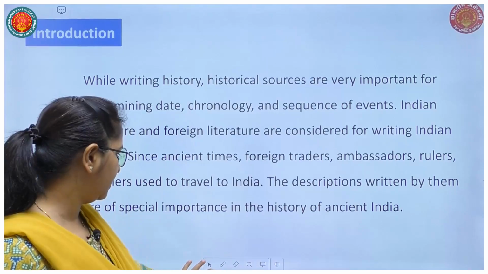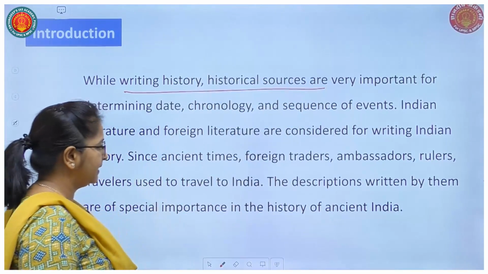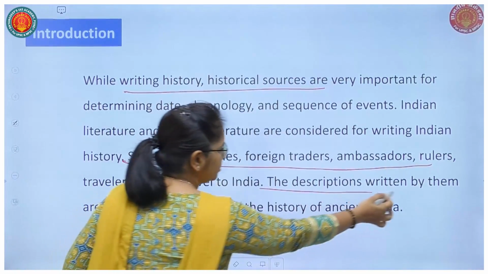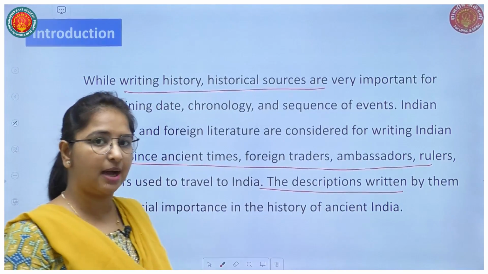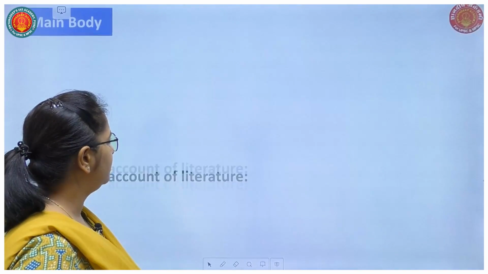So here what have we done? We have mentioned the importance of sources, then how these people used to come, and that the descriptions written by them are very important. These three points come in your introduction only. Then let us move ahead to the main body.